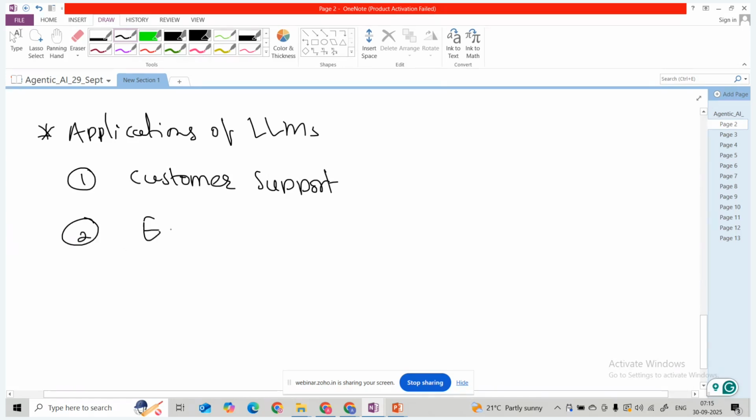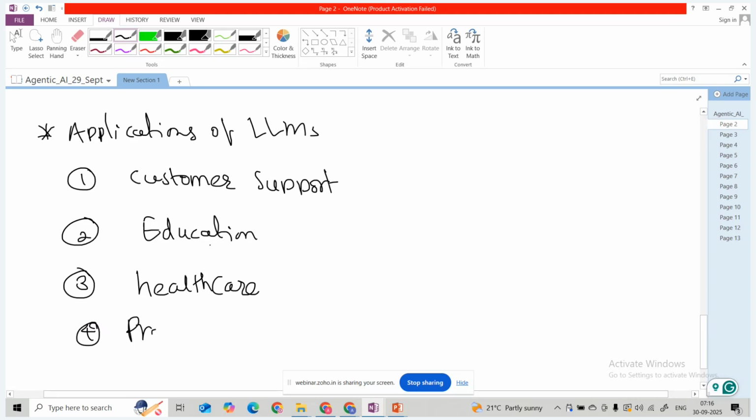Then we have the education industry, where we use LLMs for tutoring or personalized learning, answering student questions, and generating study notes. Another application is in healthcare, assisting doctors in medical research or with patient queries. In that case also we can utilize these LLM models.